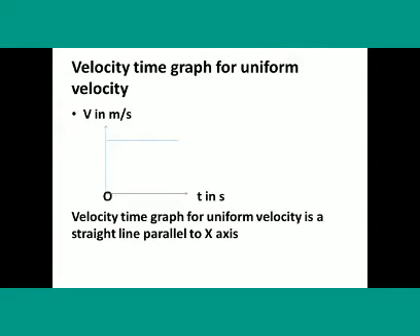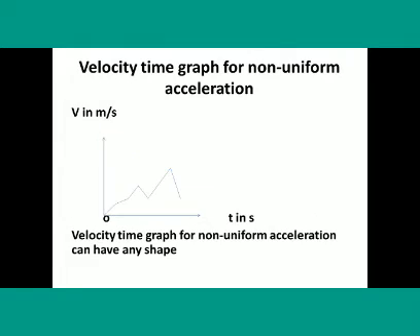Velocity time graph for uniform velocity is a straight line parallel to x-axis, which means the object is moving with a constant velocity. Next, velocity time graph for non-uniform acceleration. It can have any shape.